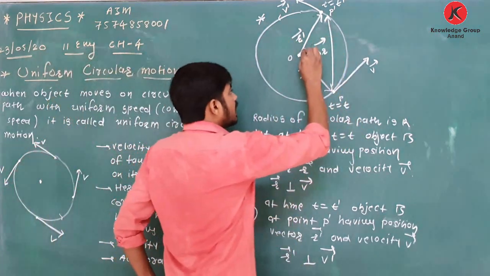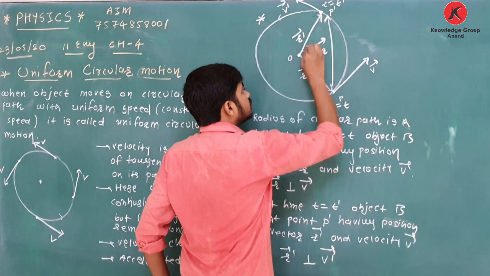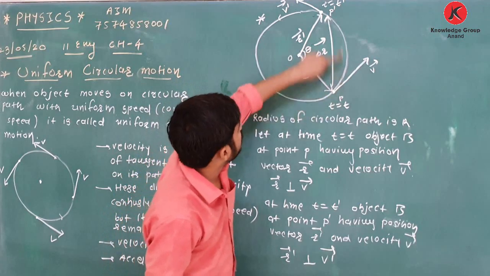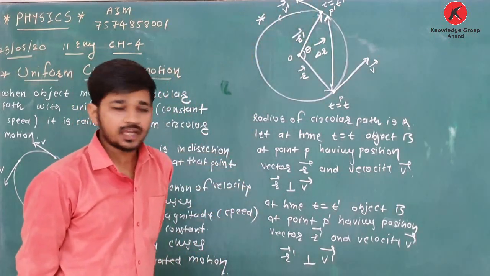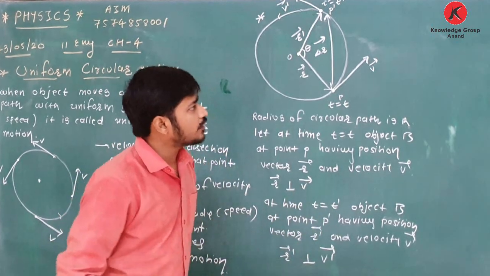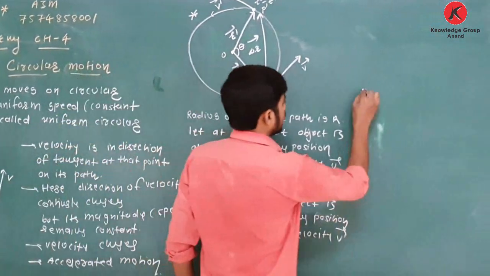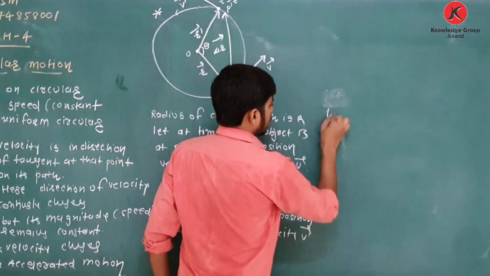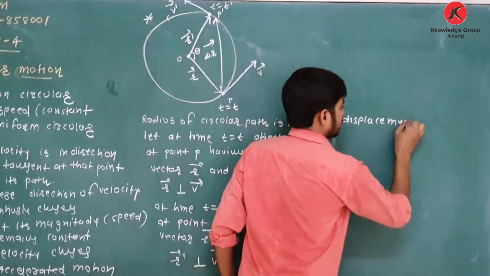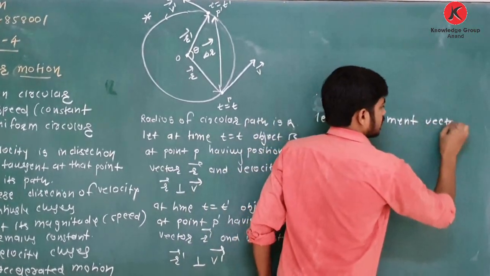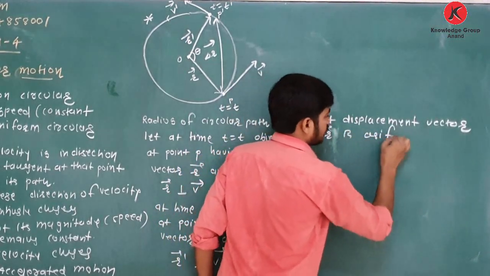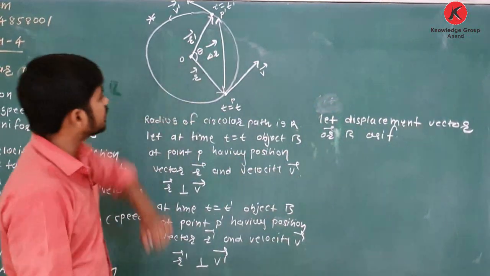And let the object move through angle theta when it moves from point P to P dash. Okay, so how to write? Let the displacement vector be delta r as shown in the figure. Here it is the displacement vector.